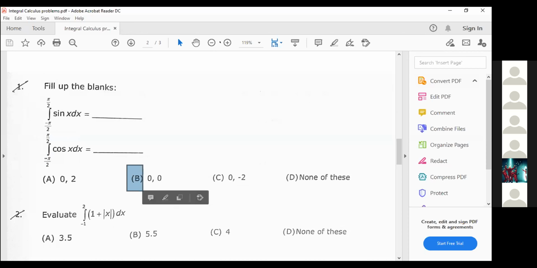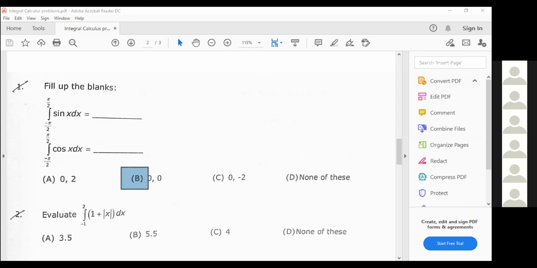Sir, option B, 0 0. Right? Yes, sir. Any other? Option B, sir. Option B only. Okay. Anybody else? Option B only, sir. Pawan? Option B only.